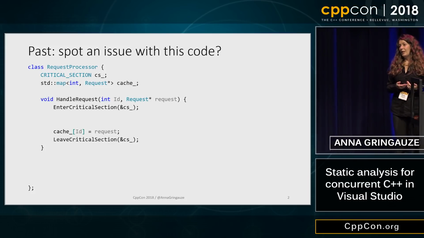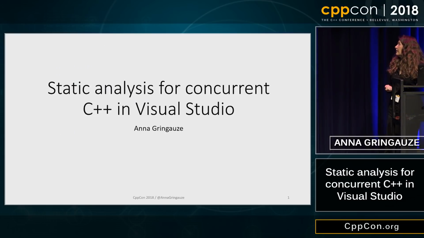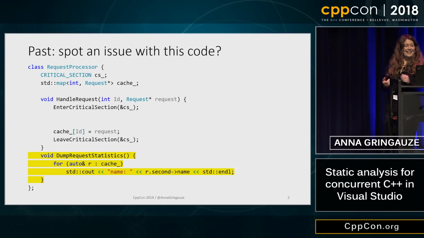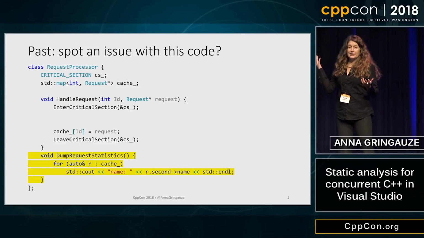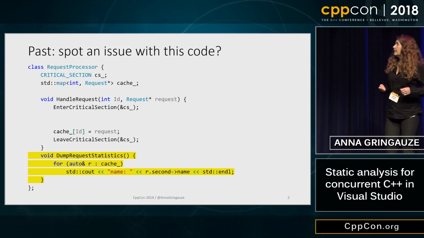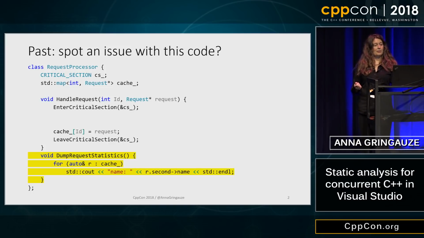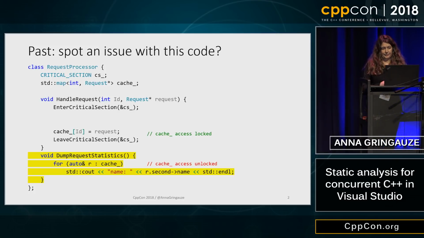Unfortunately, code is never stable. It evolves with time. So eventually somebody comes and adds this functionality to the same class, which simply dumps statistics about requests. So now we have a problem. We have one place where cache access is locked, one place where it's not, which is a data race in this case.